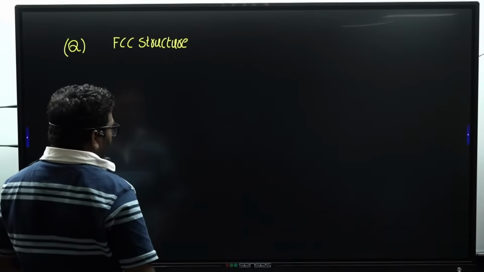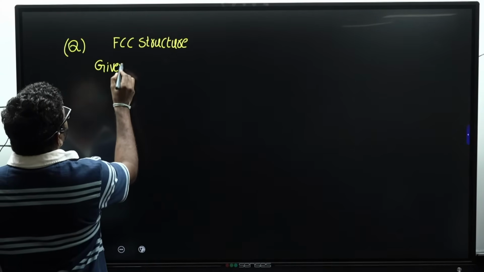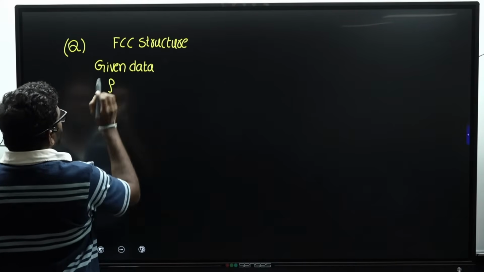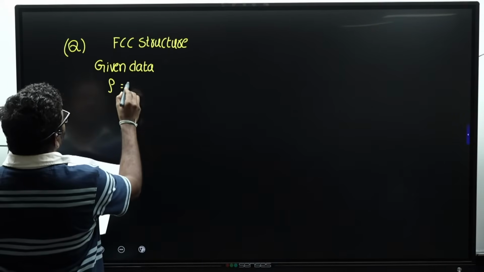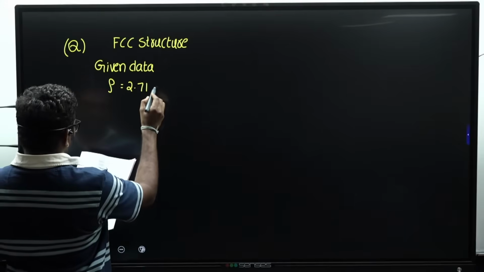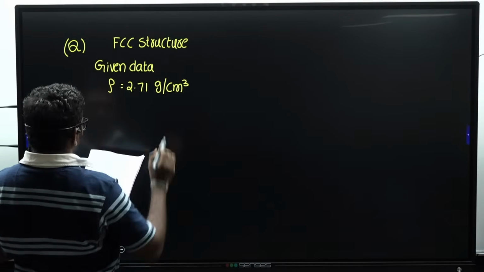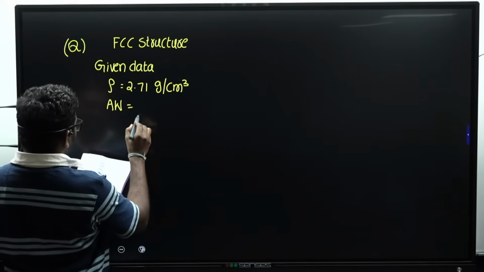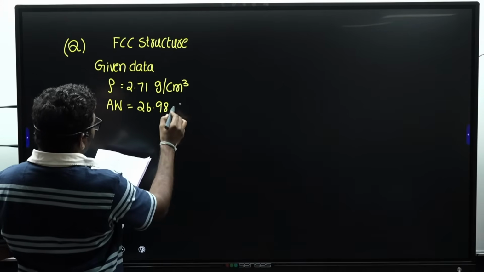The given data here: density is given as 2.71 grams per centimeter cube, and atomic weight is given as 26.98 grams per mole.